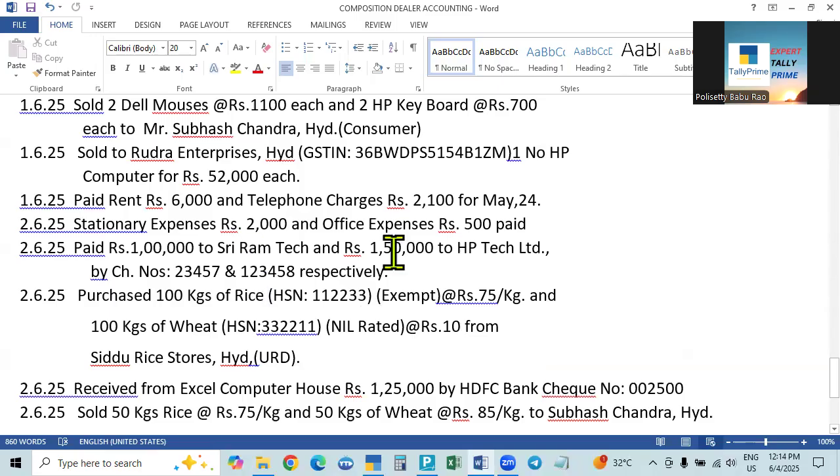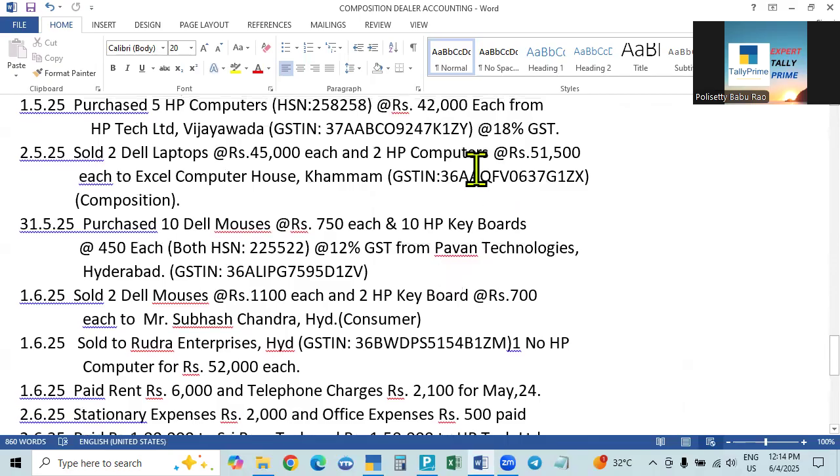Select Sriram Tech, 1 lakh, and for that give the check number. Enter the second also, it will show the same name. Again, it will come down in the same window. Then second, you select HP. Second, it will show the check. So go back and give the name HP Tech, and the check amount will be the balance out of 250. 150 is the balance, and 150 for this person. And in the check field, give this check number. I will show you otherwise tomorrow. Okay, I will show you then.